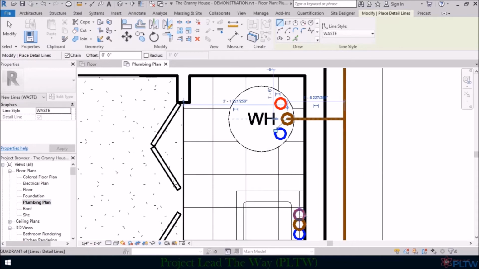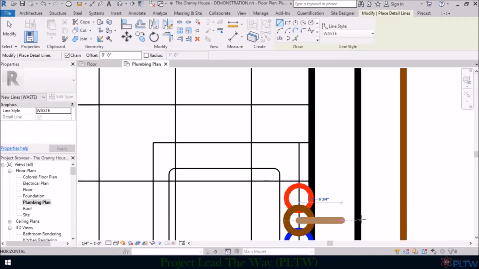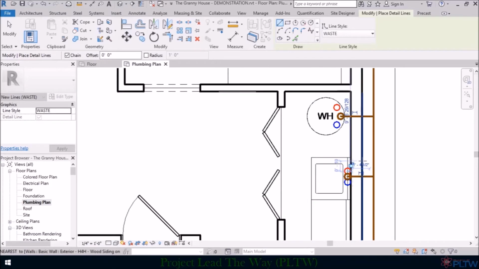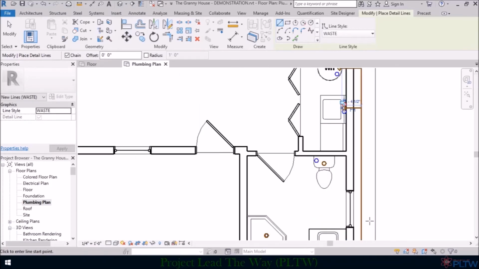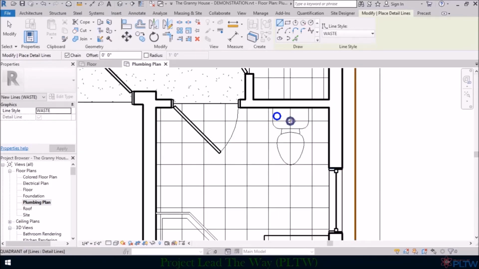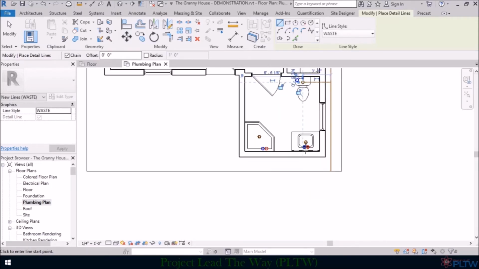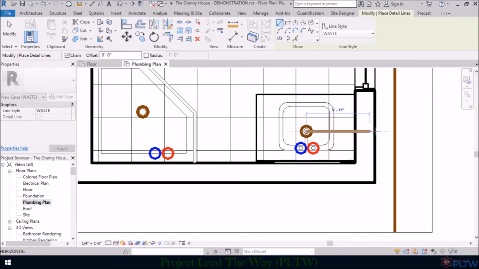We're going to do the same thing here from this drain straight to this line. Then we're going to go from the toilet, from this circle straight to the drain line. Again, all of this is schematic, and all of this can be changed and adjusted as the contractor sees fit.